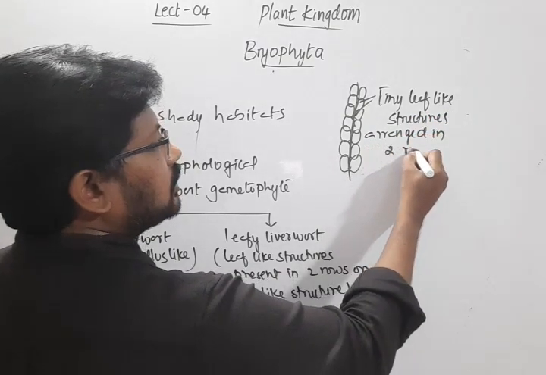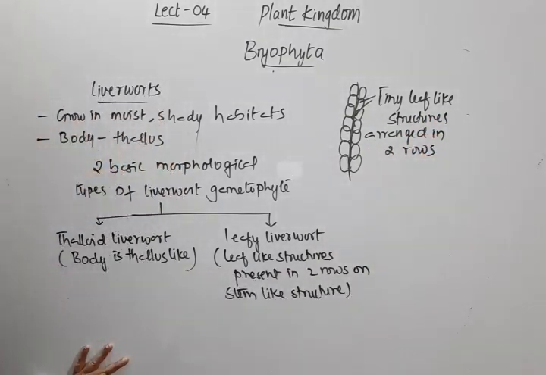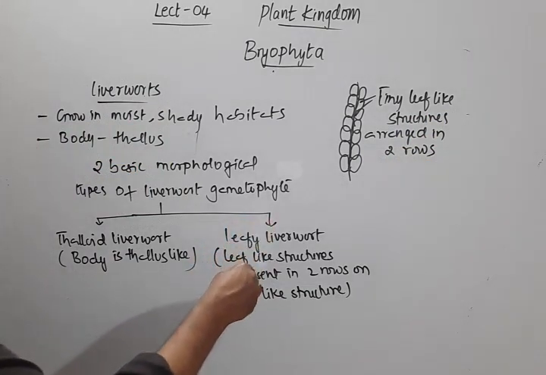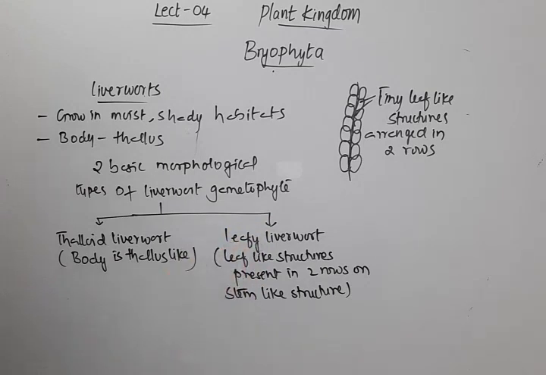Gametophytes of liverworts seen in that way are called leafy liverworts. If we don't see them, the body will be a thallus and they are called thalloid liverworts.